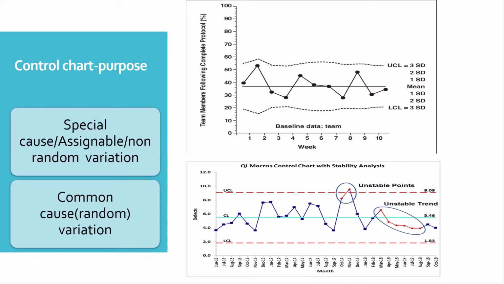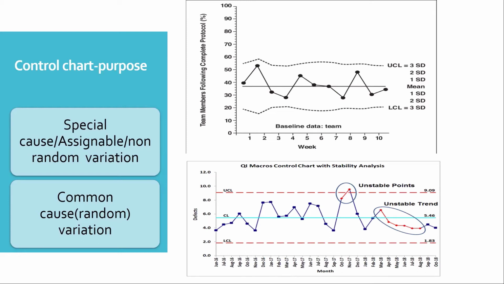So random variations, we all know what random variation is. This is inherent in the process. It is unavoidable. It will be there in all processes. What we can do is identify a random variation. If it is too much, then we have to take actions to reduce it. We can't eliminate it because it is there in the process itself.